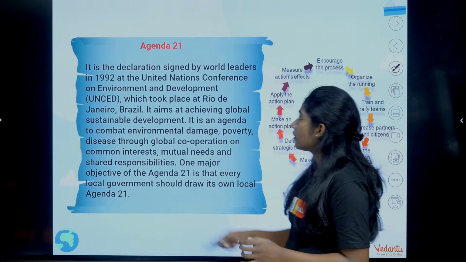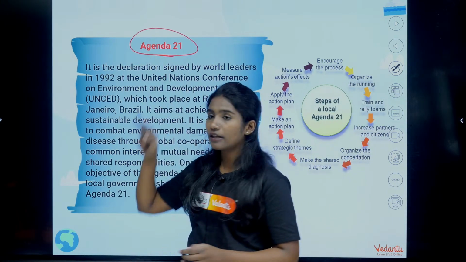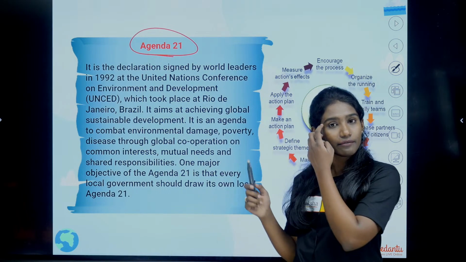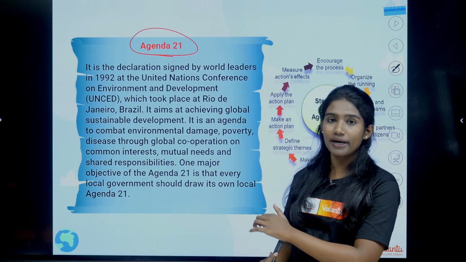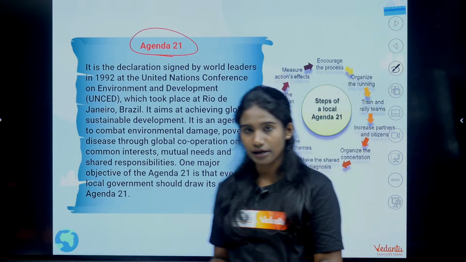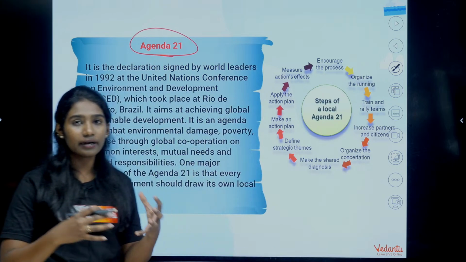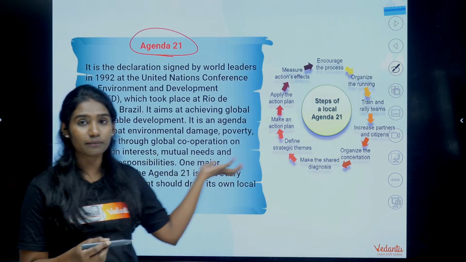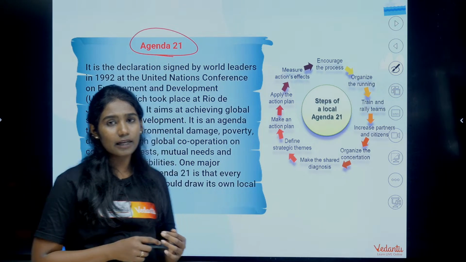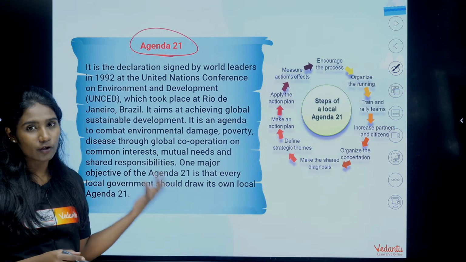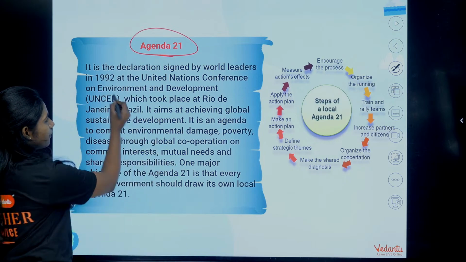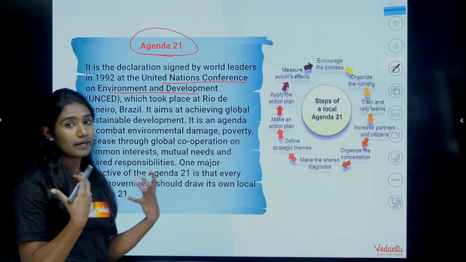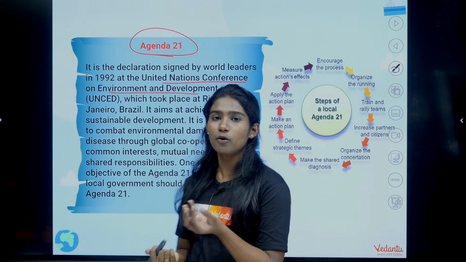Okay, clear? So like I told you, Agenda 21 is very important. So now what is this Agenda 21? See, this Agenda 21 is a non-binding but significant declaration. Like I told you, some 100 leaders joined together in a committee in that summit, the Earth Summit. It is actually a part of the UN Conference on Environment and Development. It was a United Nations conference on environment and development. Over there, some 100 leaders gathered together and spoke about that.